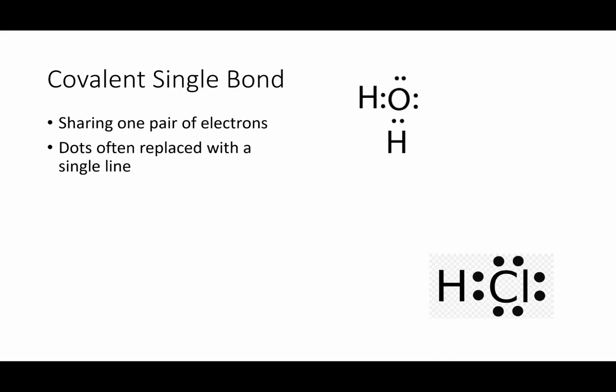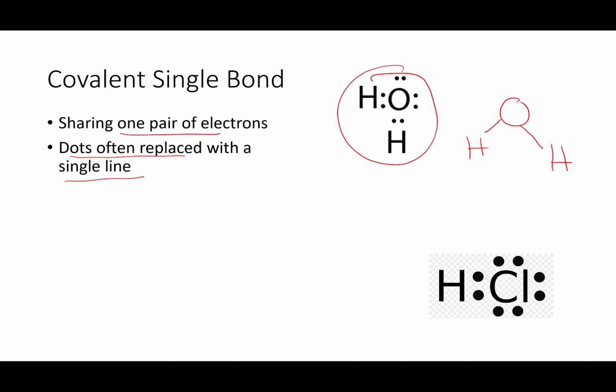Now, drawing all the dots, as you see, gives us kind of an explanation of what's going on, but drawing the dots can be messy and confusing. So these dots are often replaced with a single line. So you'll very often see water molecules not written like this, but written like this, where each line represents a shared pair of electrons.